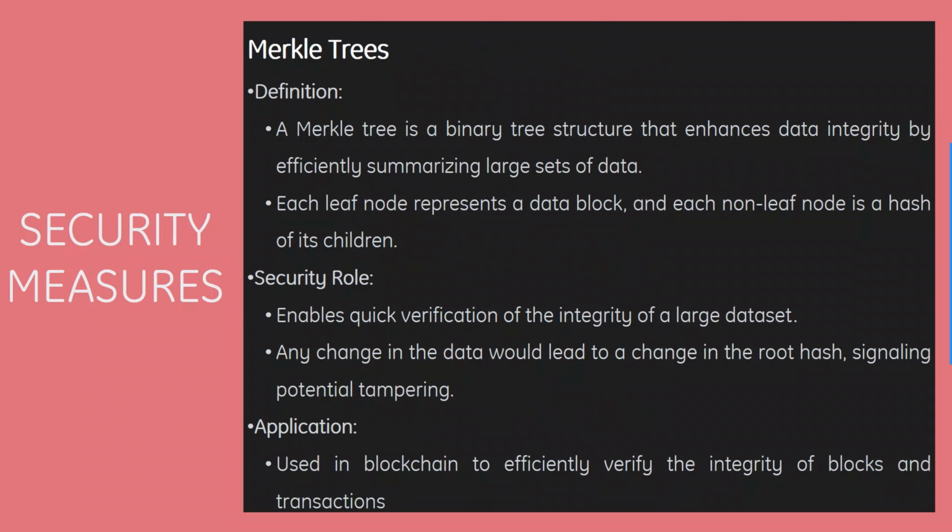Next, we have Merkle trees. The definition: a Merkle tree is a binary tree structure that enhances data integrity by efficiently summarizing large sets of data. Each leaf node represents a data block, and each non-leaf node is a hash of its children. Then we have the security role. It enables quick verification of the integrity of large data sets, and any change in data would lead to a change in the root hash, signaling potential tampering. The application is used in blockchain to efficiently verify the integrity of blocks and transactions.